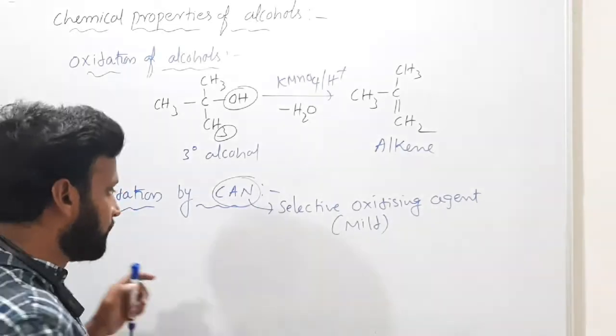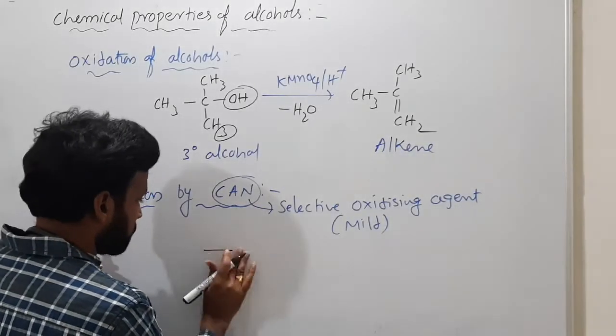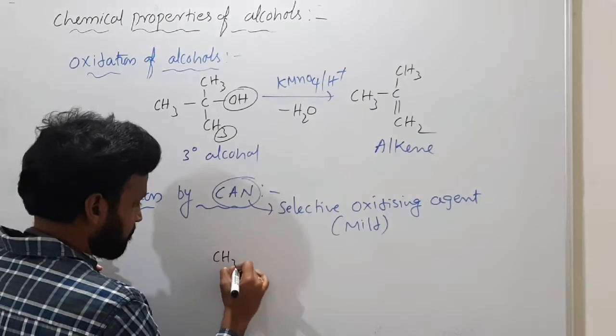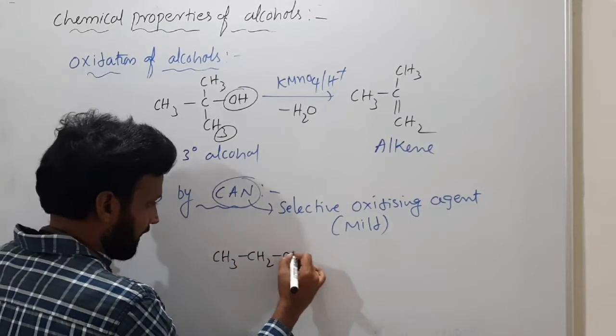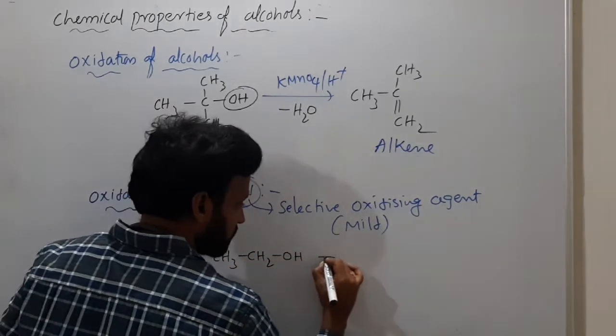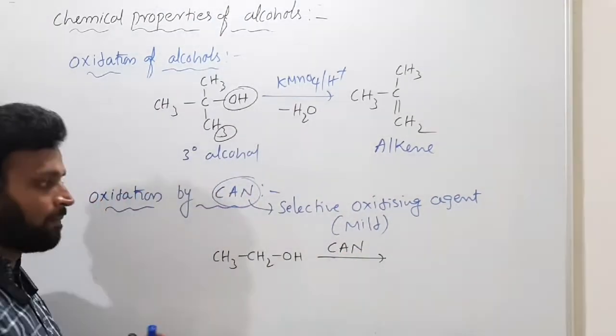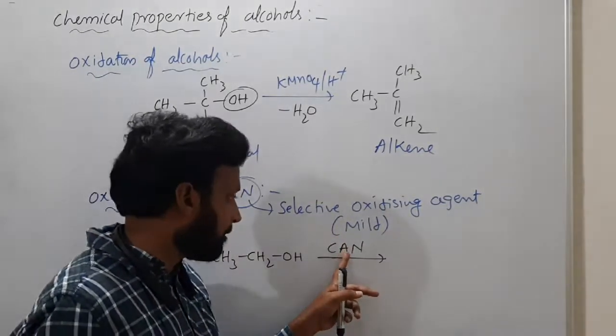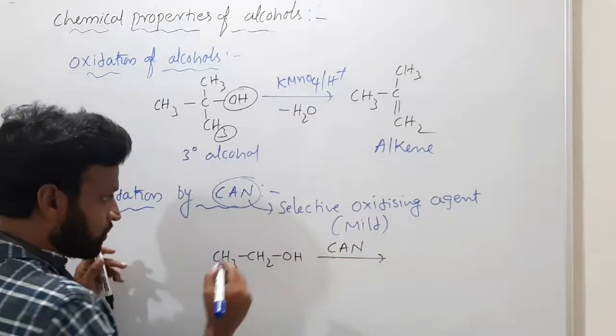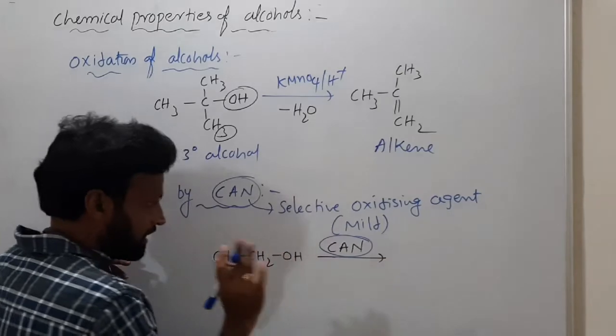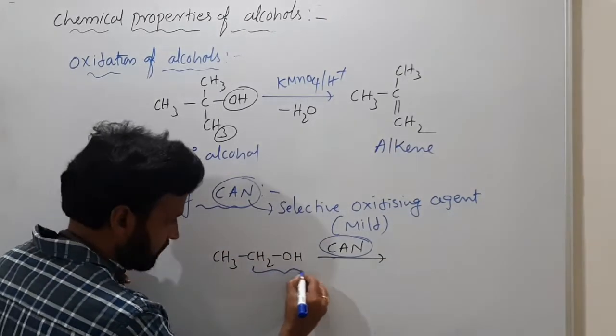Suppose I am using this one, CH3, CH2OH, and on the arrow they have given CAN, ceric ammonium nitrate. So with this oxidizing agent, what happens?